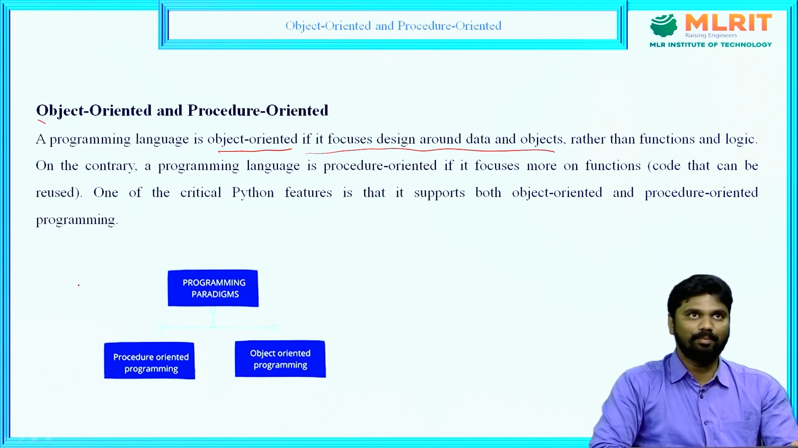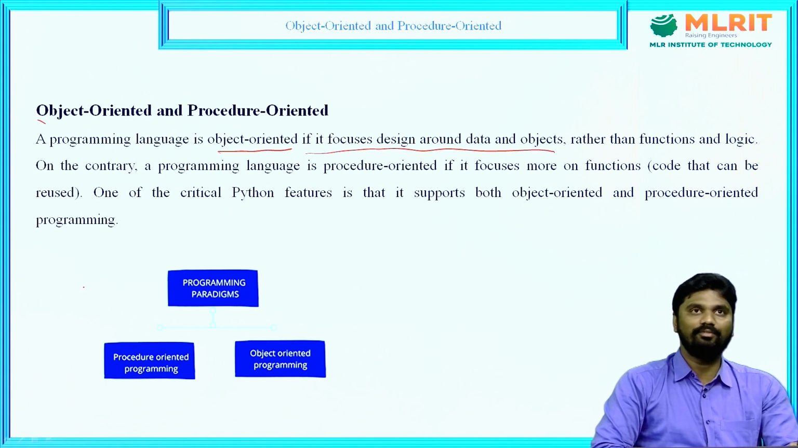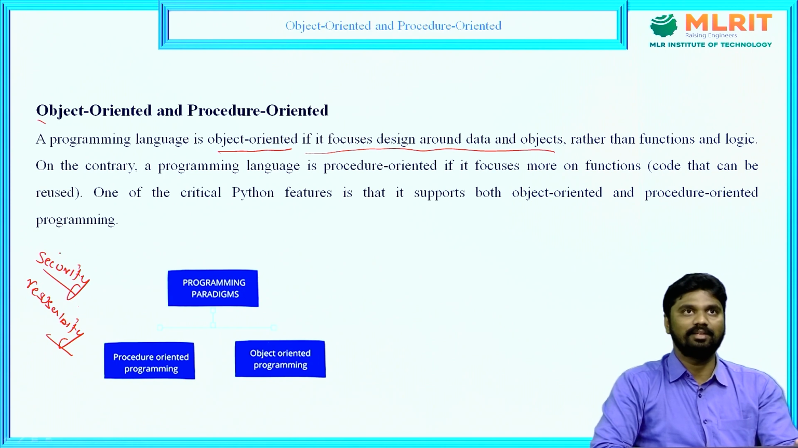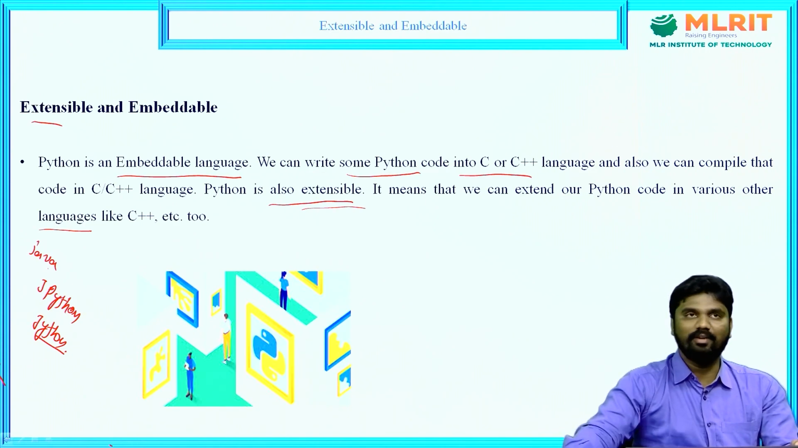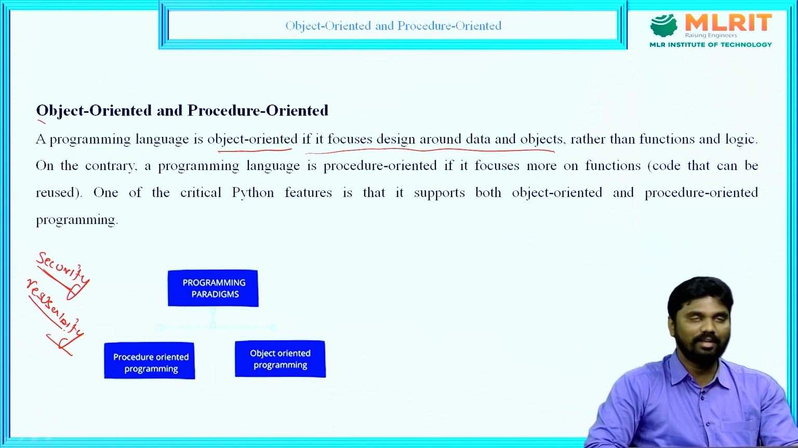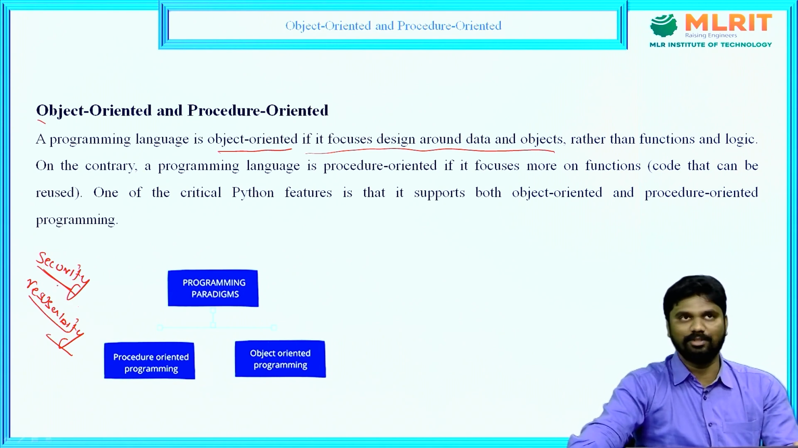Why is Python both? Because Guido van Rossum, who developed Python, took the features of object-oriented and also procedure-oriented programming. So, because Python is object-oriented and procedure-oriented, the advantage of the Python programming language is security and reusability. This is the feature of object-oriented and procedure-oriented.